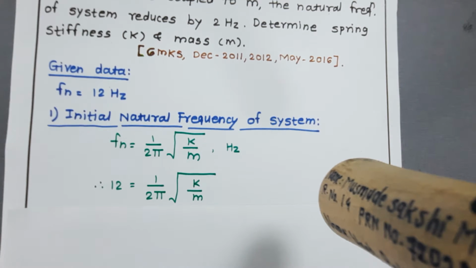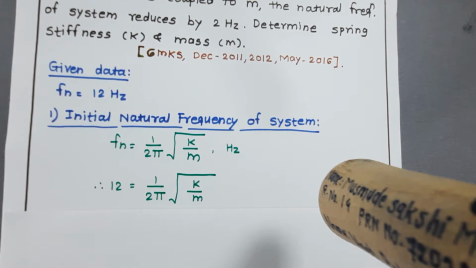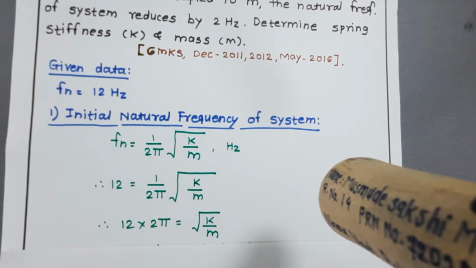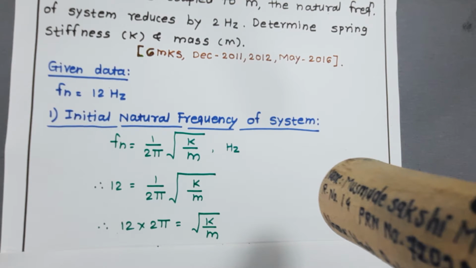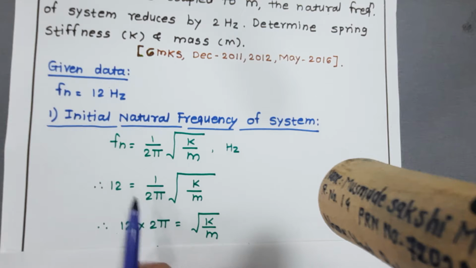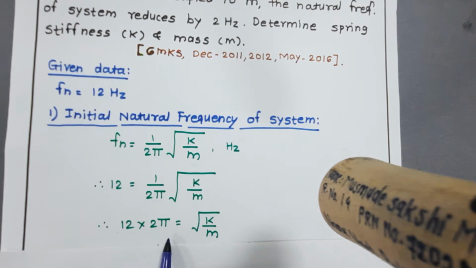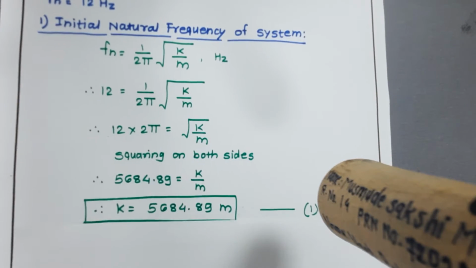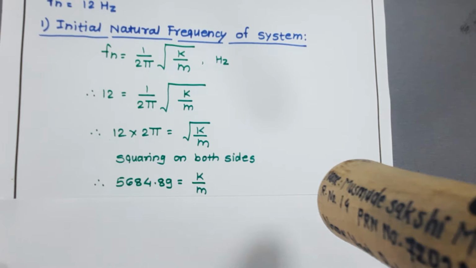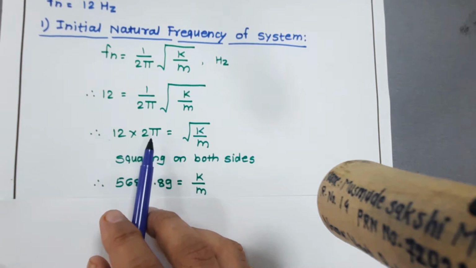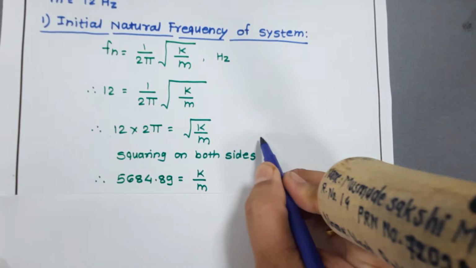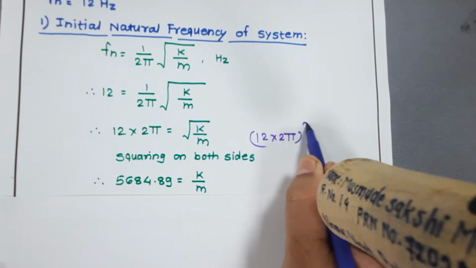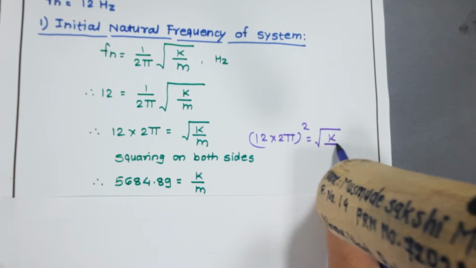After putting the first value of natural frequency, we have 12 is equal to 1 upon 2 pi under square root of k upon m. The 2 pi is in the denominator; once it crosses the sign, it becomes 12 into 2 pi is equal to under root k upon m. Squaring on both sides, we get (12 into 2 pi) squared is equal to k upon m.